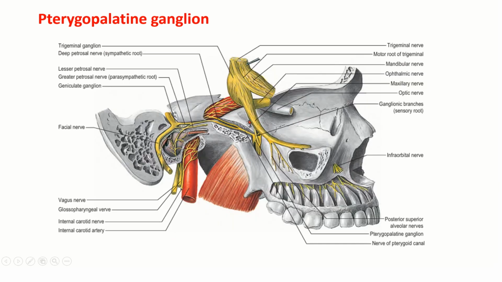You can see here, this is the maxillary nerve passing through the foramen rotundum, and here you can see the pterygopalatine ganglion connected to the maxillary nerve, located in the pterygopalatine fossa.